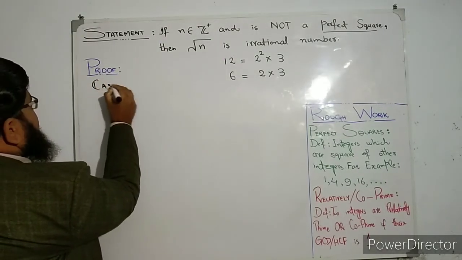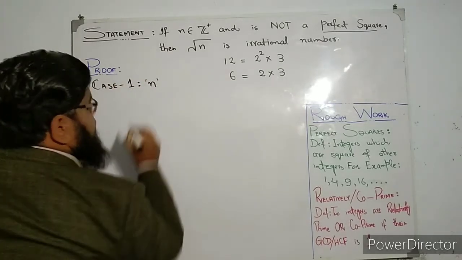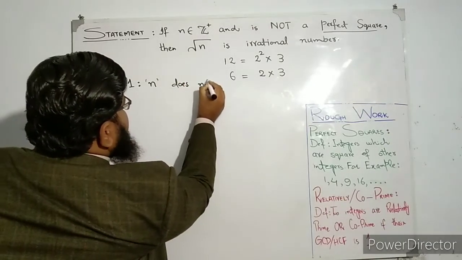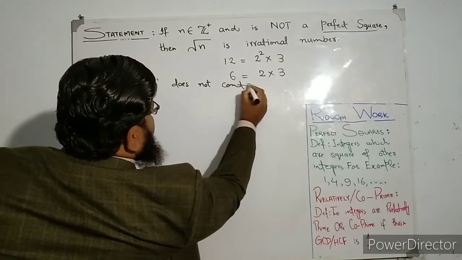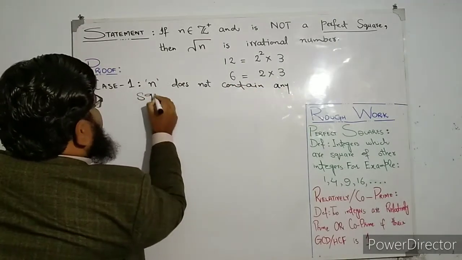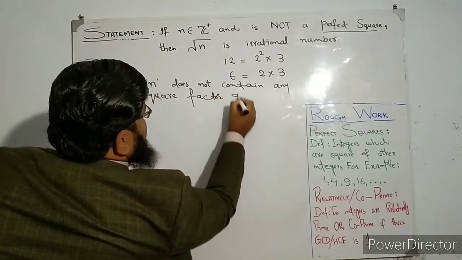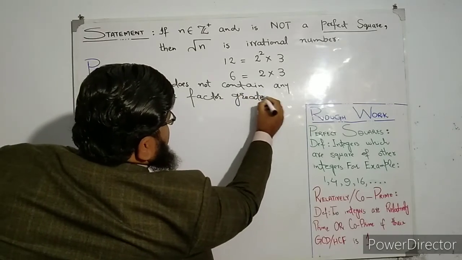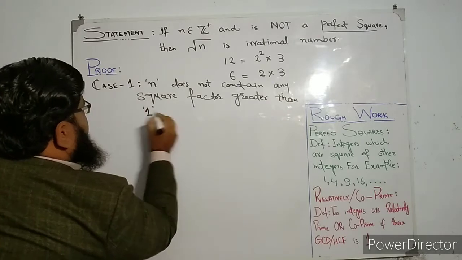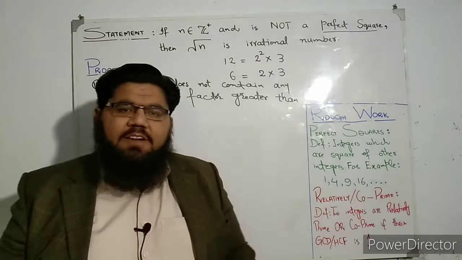Case 1: n does not contain any square factor greater than 1. And we are going to adopt the method of contradiction.